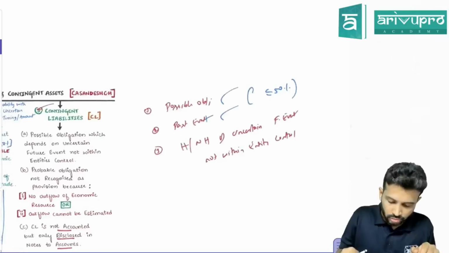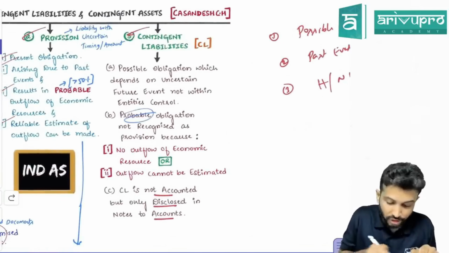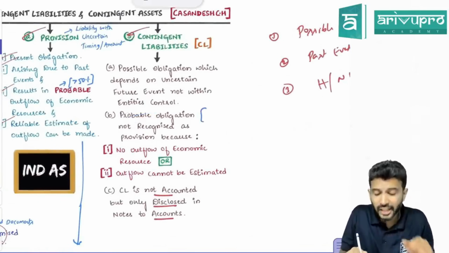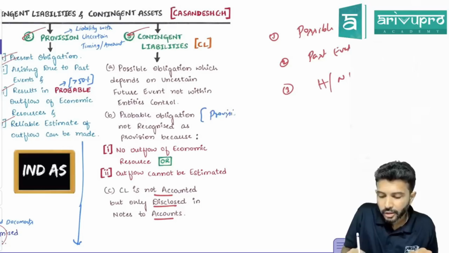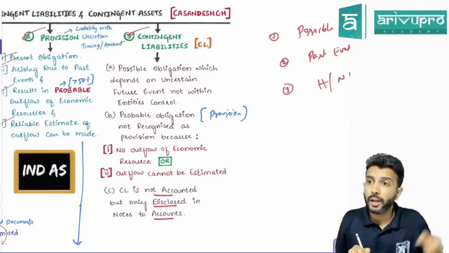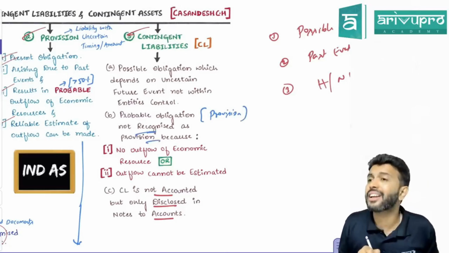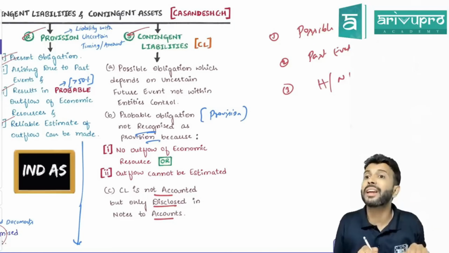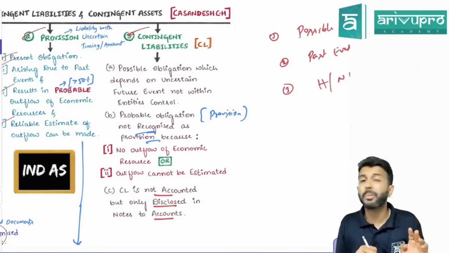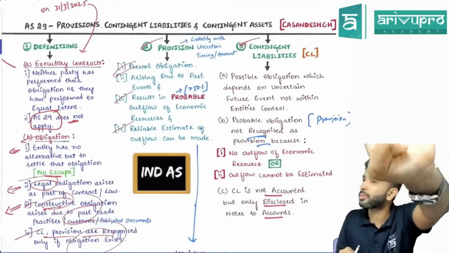Okay, sir. Or another way is probable obligation. Sir, probable obligation means contingent liability or provision? Probable obligation means provision, no. Probable obligation not recognized as provision, because provision means 4 conditions should be satisfied.